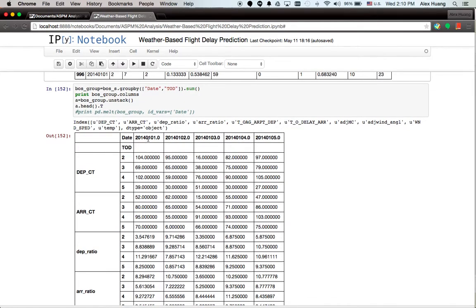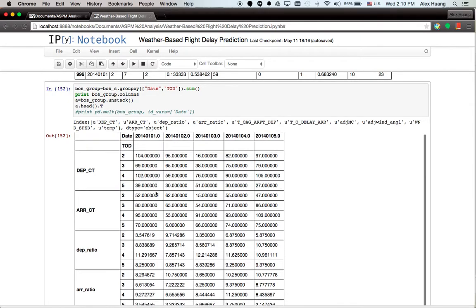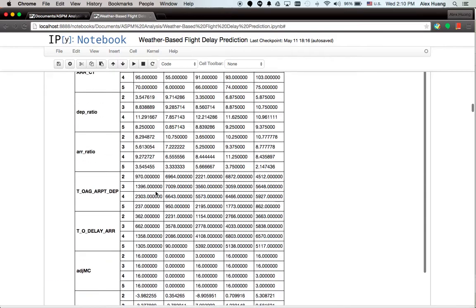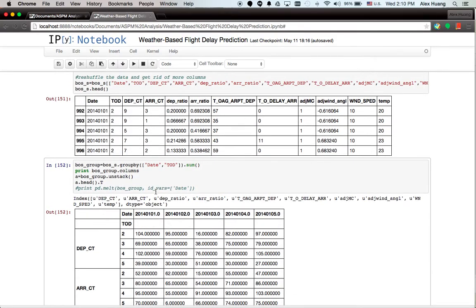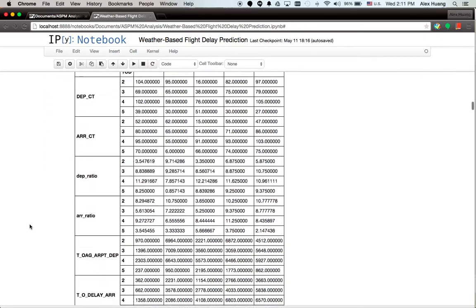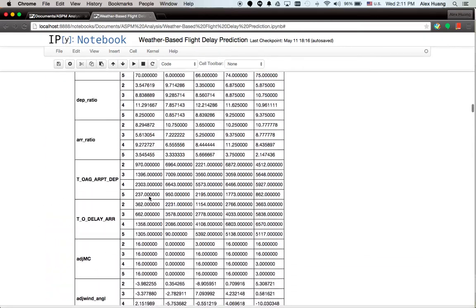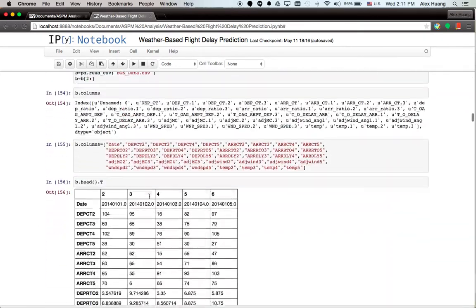Toward the end, we want to make sure that each day is a record containing the different TOD, time of day information. So this is the result. We did the data transformation from quarter hour records to one-day records, and those are the data fields that we're looking into.